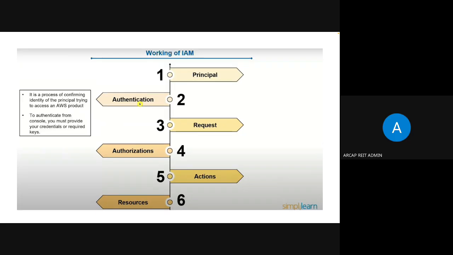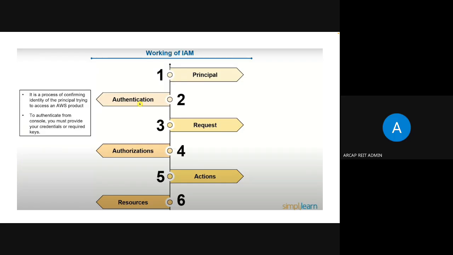And authentication is the process of confirming the identity of this particular principal. So whenever we are writing an IAM policy, we'll first specify who, what is the role, and then we'll specify the authentication. It is the process of confirming the identity of the principal trying to access the AWS product.